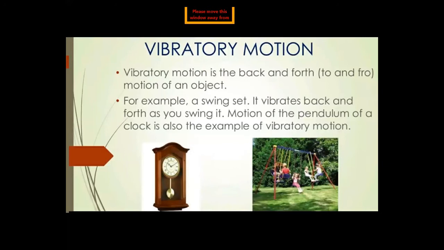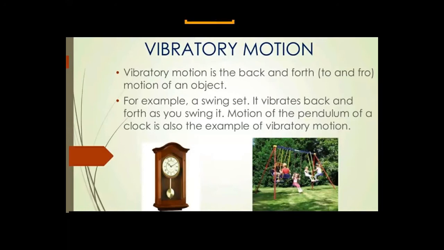Vibrating motion is also on its axis, but the difference is that in rotating motion the body takes a 360 degree turn, but in to and fro motion it only takes 180 degrees, not moving completely.